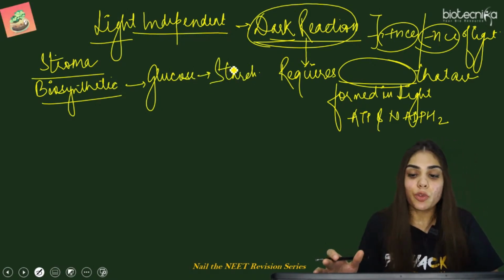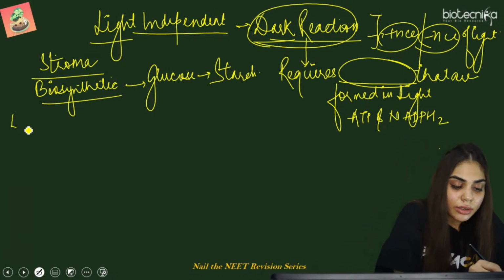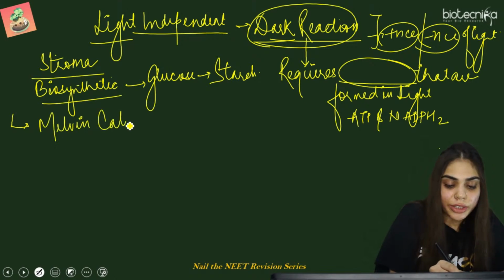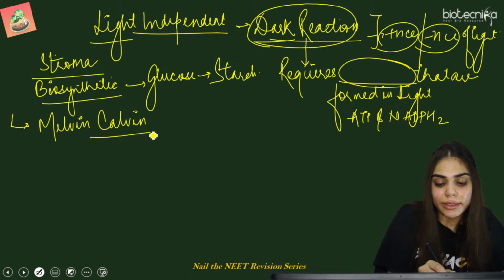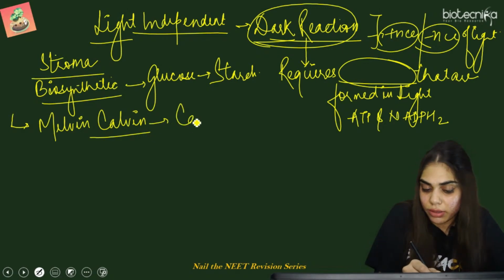So how was the dark reaction discovered? It was discovered by Melvin Calvin. To honor the scientist, this dark reaction is also known as the Calvin cycle.